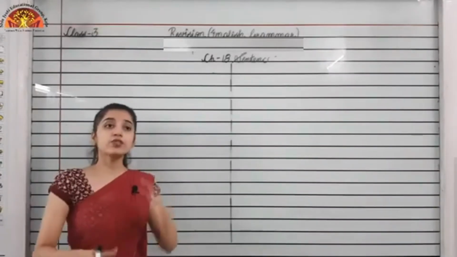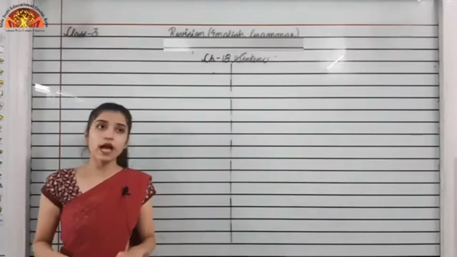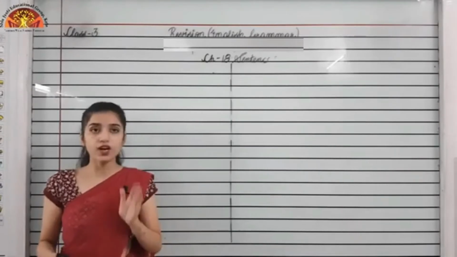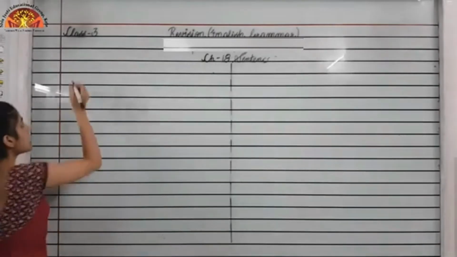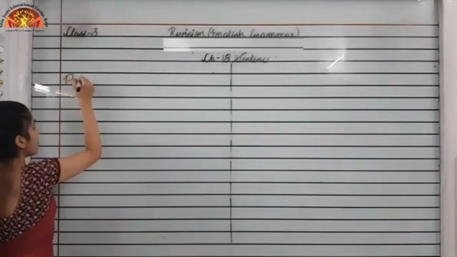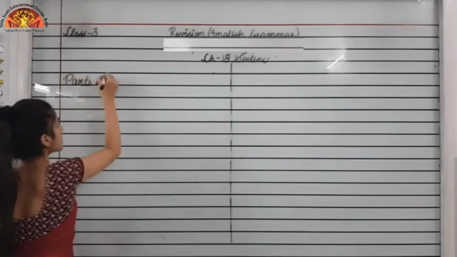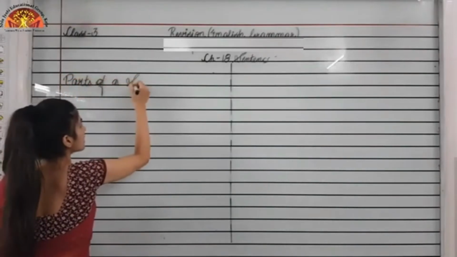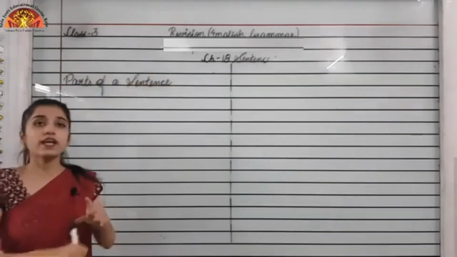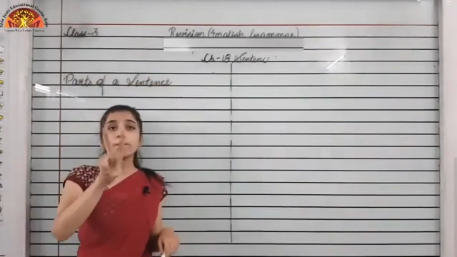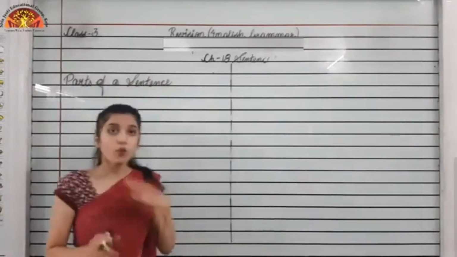Now we are going to do the last topic of this chapter, that is parts of a sentence, which is given on page number 76. So there are two parts of a sentence. What are they?